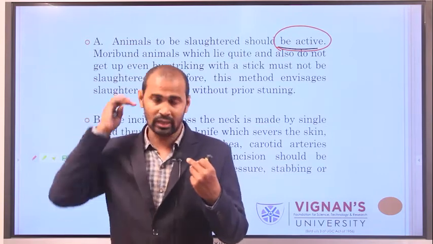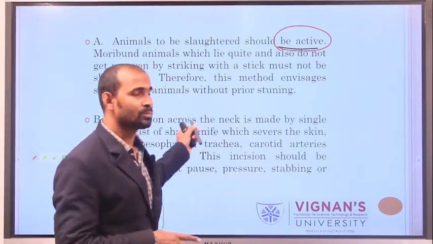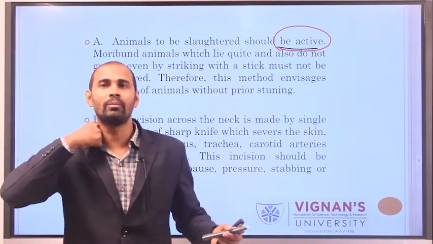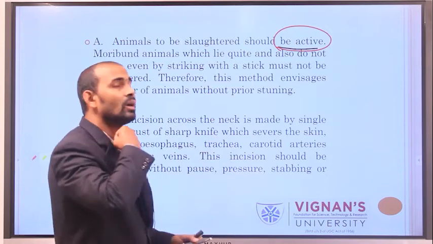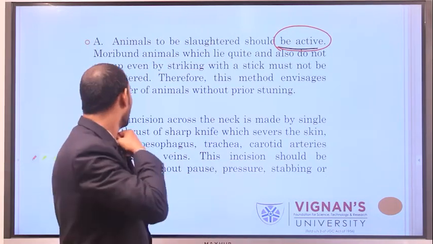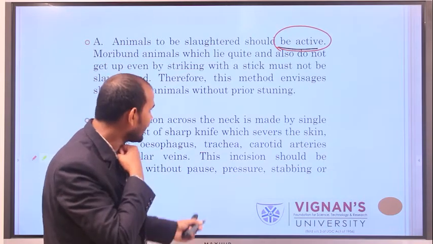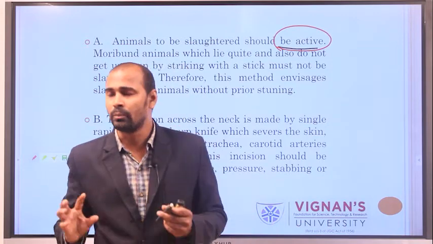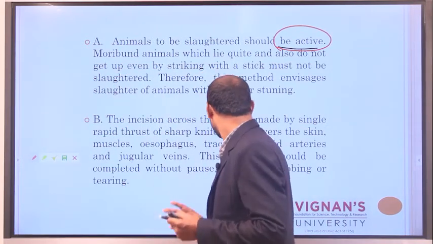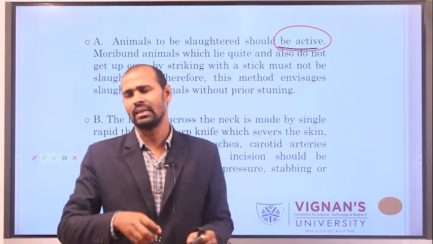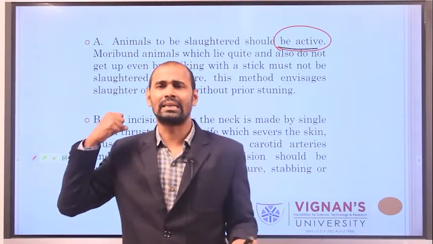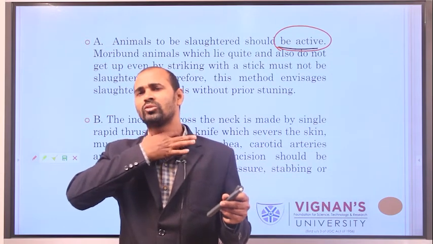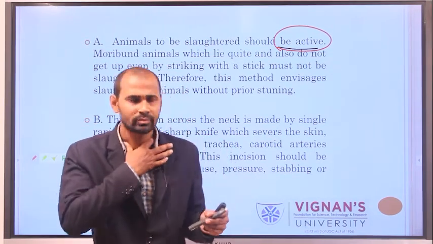In this method, they take a sharp knife and cut the neck of the animal, which severs the skin, muscles, esophagus, trachea, carotid arteries and jugular veins. The incision should be completed without pausing, pressure, stabbing or tearing. They directly cut the neck, resulting in cutting all the portions in the neck of the animal.